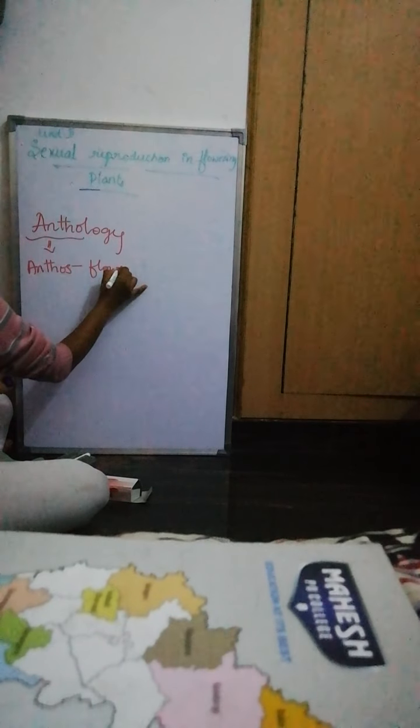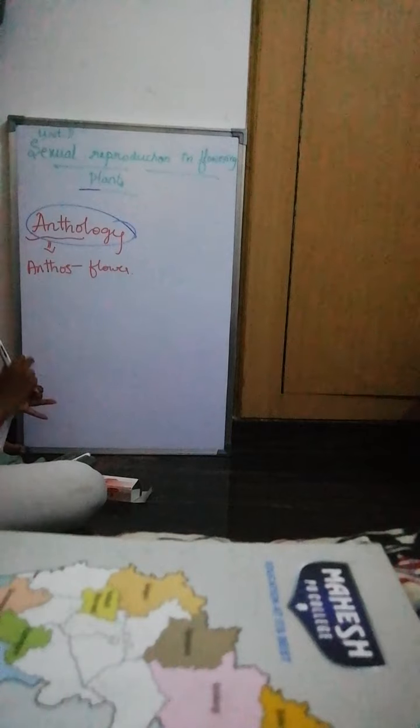Now, the study of flowers we call anthology. Anthos means flower. So the branch of biology which deals with the study of flowers is called anthology. It is a branch of biology where we are going to study about the flowers.